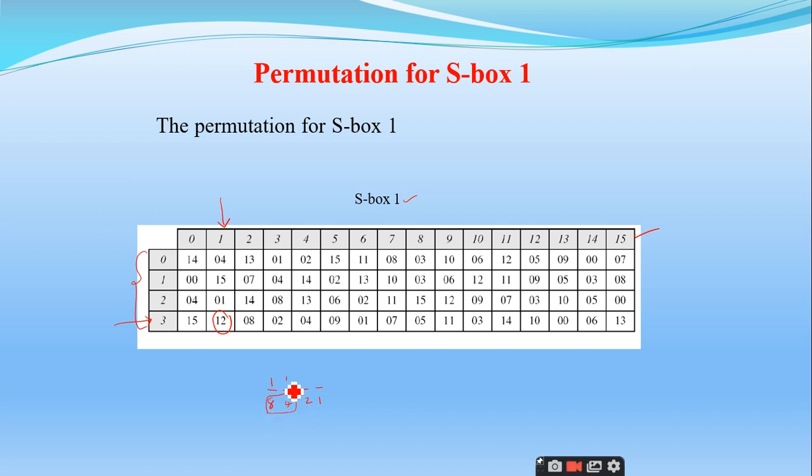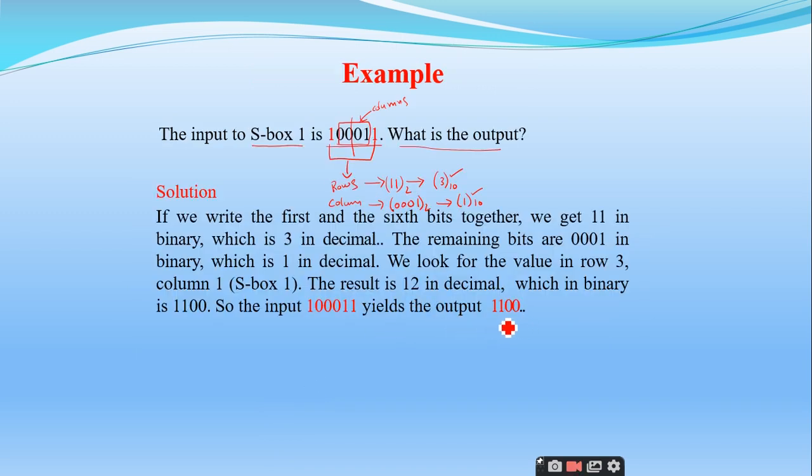8 and 4 should be combined. So it is 1100. Right. So this is the output I get here. Is it clear? So these 6 bits 1 0 0 1 1 are converted into 1100. This is how the S box works. And there exist different S boxes.